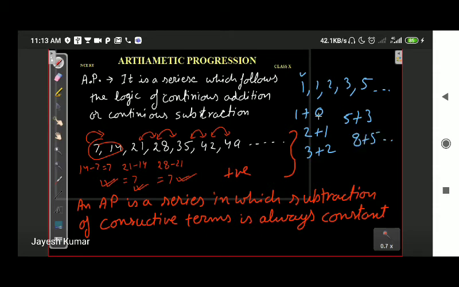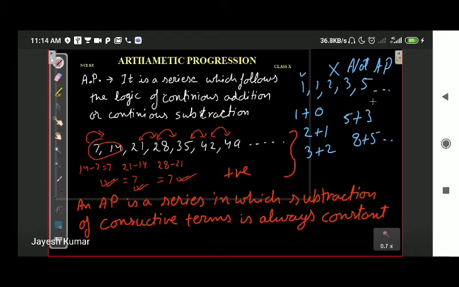So what we are doing in this Fibonacci series is we are always adding a different term, and that is why it is not an AP. That is why it is not an arithmetic progression.